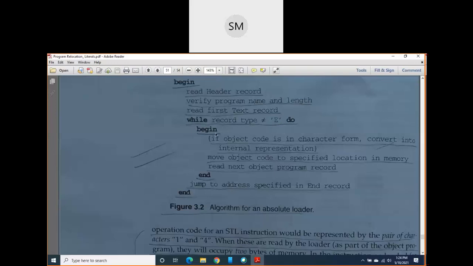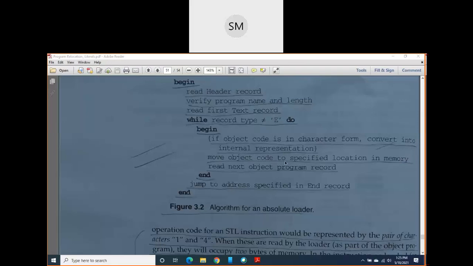Begin. If the object code is in character form, as I told you earlier, 14 is in character form, then the loader will convert it into the internal representation. Internal representation means whatever format it needs to be in, it converts to that and loads it.